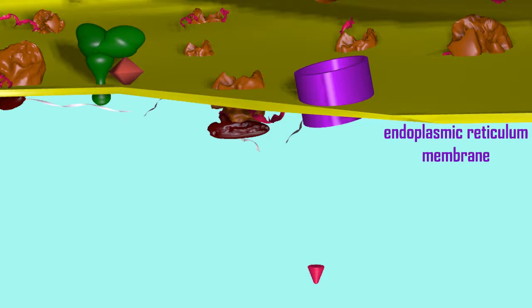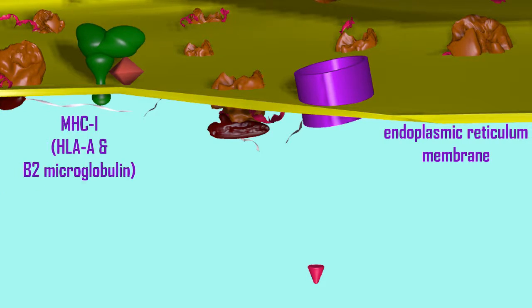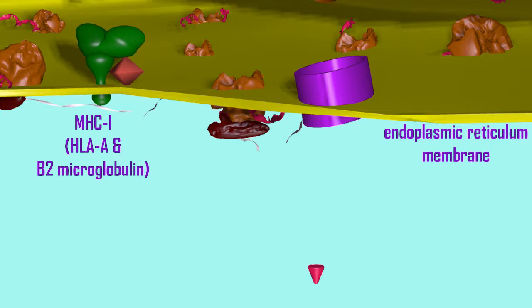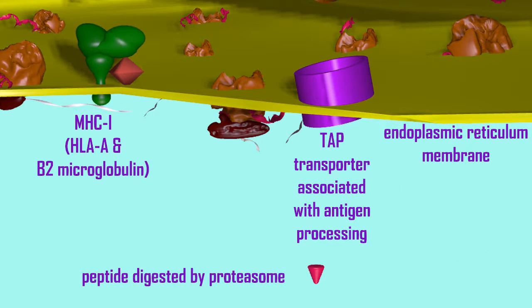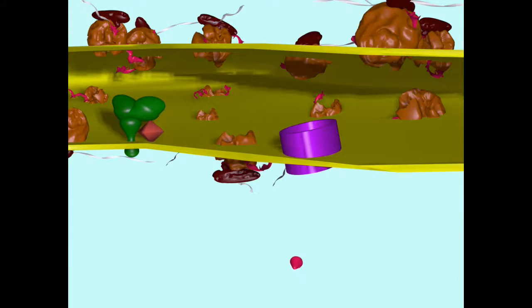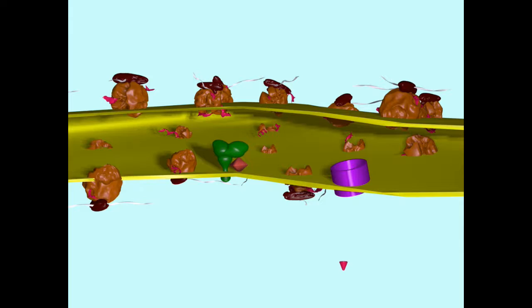The peptides digested by the proteasome then pass through an ABC cassette transporter known as TAP, the transporter associated with antigen processing, which is more complex than is depicted here. It forms part of a multi-protein complex where the HLA protein and the beta 2 microglobulin protein are together. It was depicted in a simpler fashion in this animation.